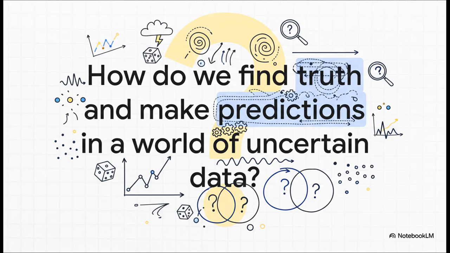This really is the big question, isn't it? How do we find something that looks like truth, or at least make a solid prediction, when all the data we have is, well, messy and uncertain? This is exactly where probability comes in. It's not just some abstract math class you had to take. It is our most powerful tool for navigating all the gray areas of reality.